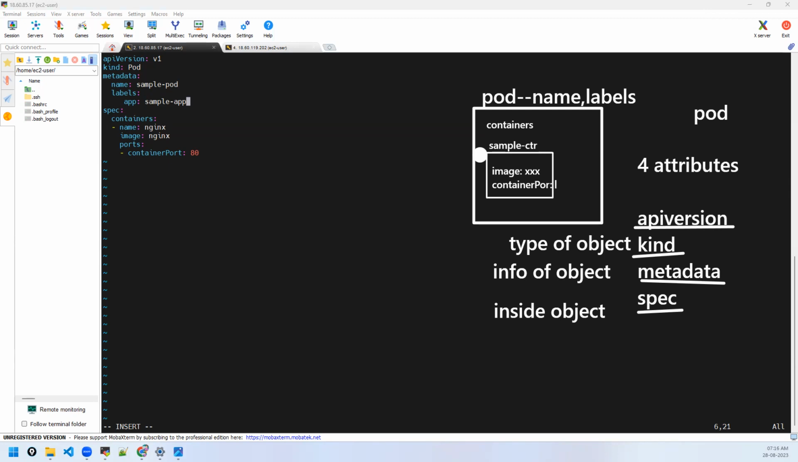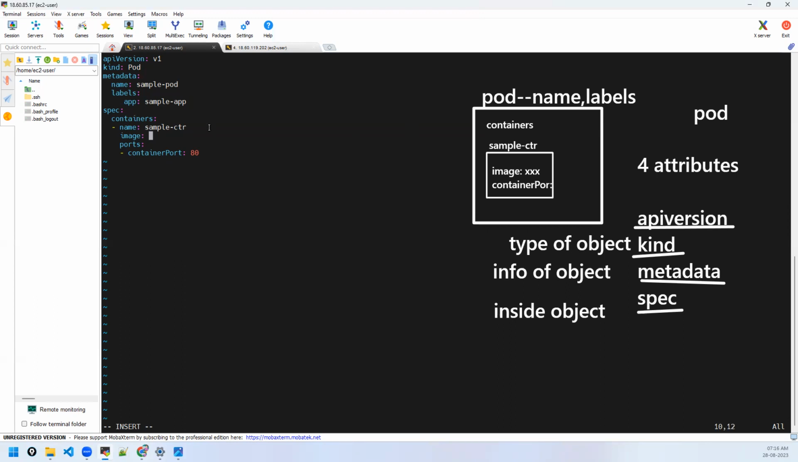Now, can you understand the YAML file? Any questions in the YAML file? Manifest files are very simple in Kubernetes. It's mandatory that you understand them. You don't need to write them from scratch, but you should understand each attribute here.